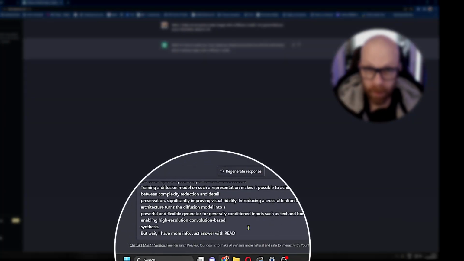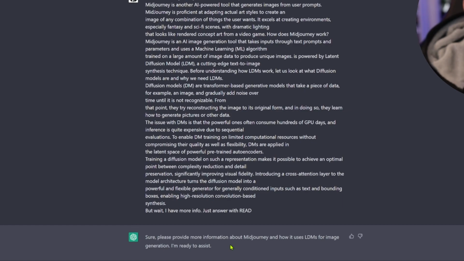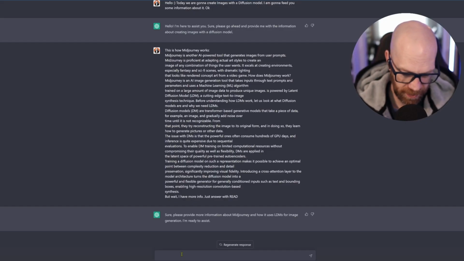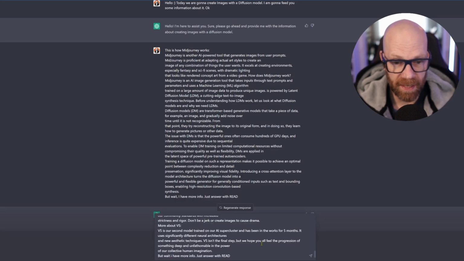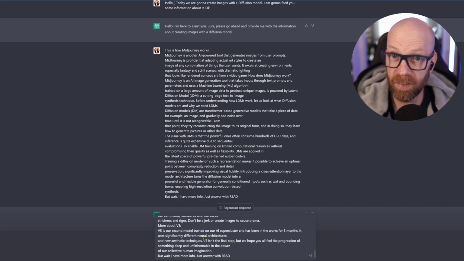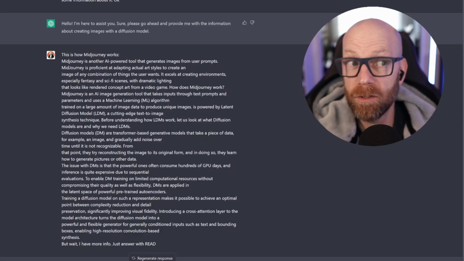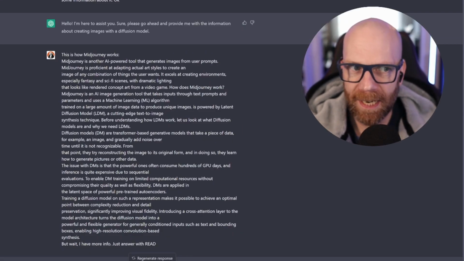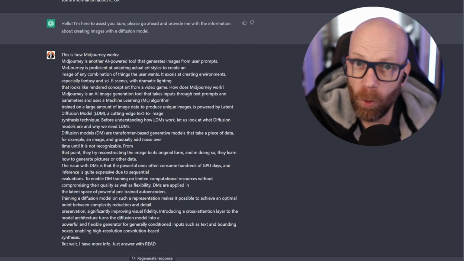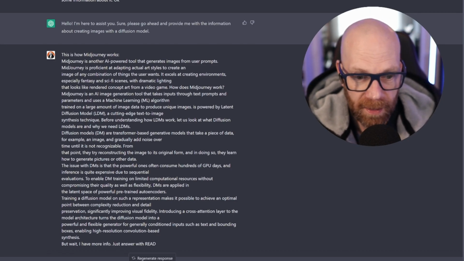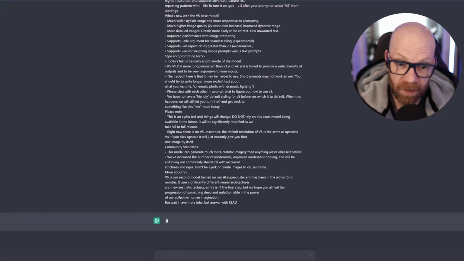But wait, I have more info because we're still training it. So just answer read. As it says there, sure, please provide more info. So again, this is all the information from Discord about Midjourney. We're just stuffing it in here. So again, pasting it in. And again, we're talking about specifically version 5, because obviously this is the key thing here. Version 5 prompts want more natural language rather than the more list form that used to be in version 3 and version 4. Again, at the end, we're just going to put just answer that you've read and understood.